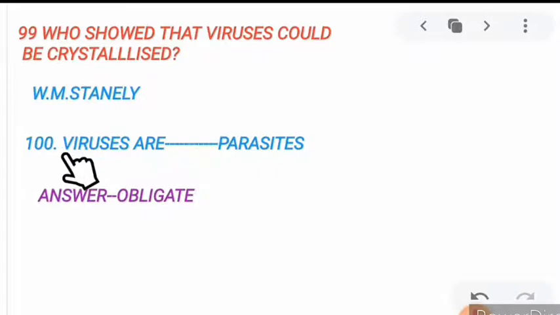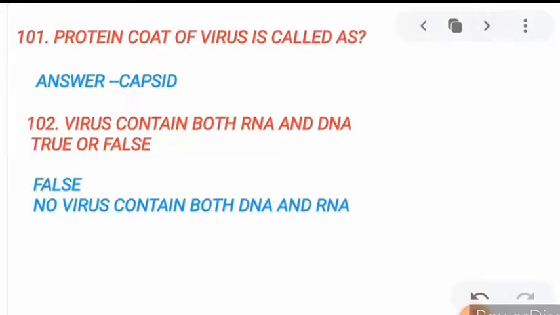Now 100th. Now very important. Viruses are dash parasites. Viruses are obligate parasites. Very important. Just know this term. Viruses are obligate parasites. Now to the next, 101. Protein coat of virus is called. What is the name of protein coat of virus? The protein coat of virus is known as capsid.